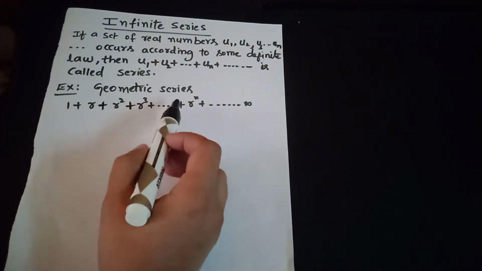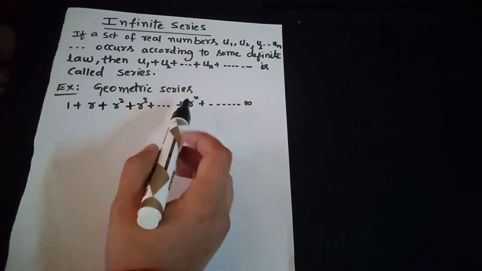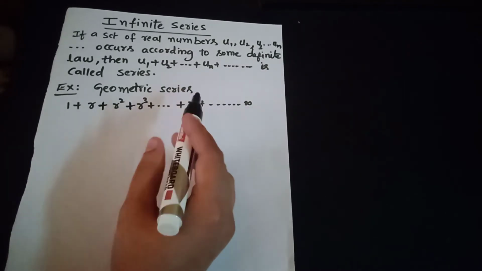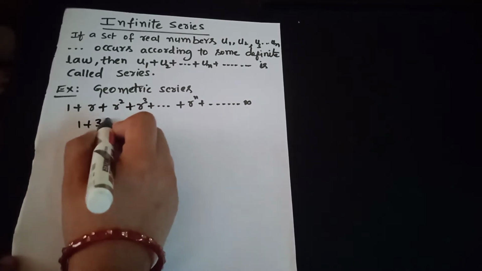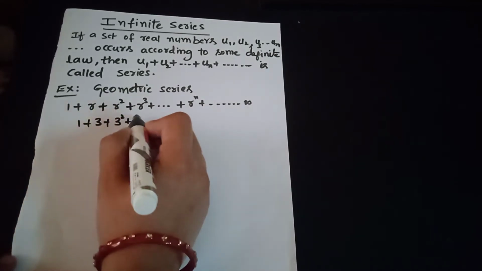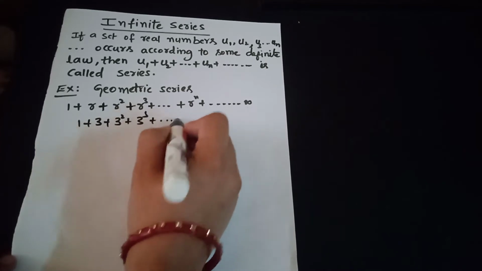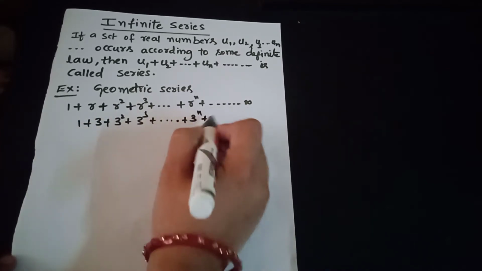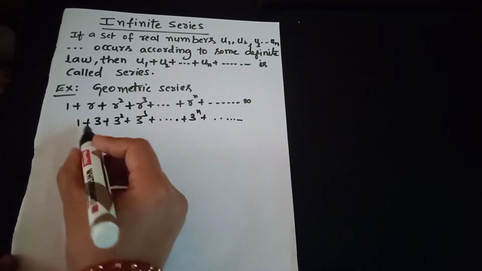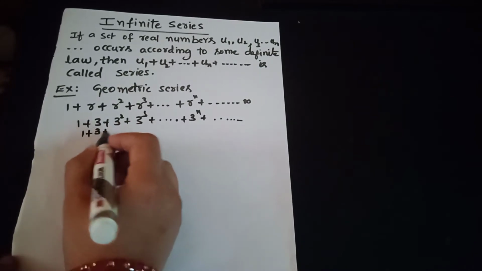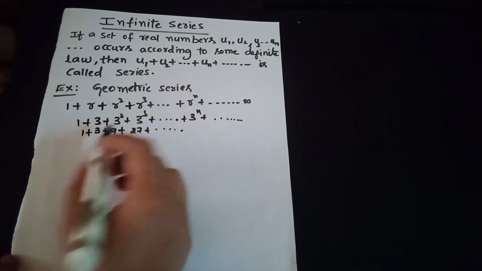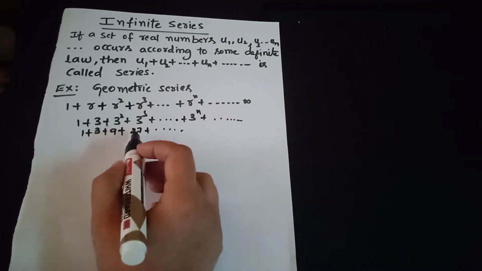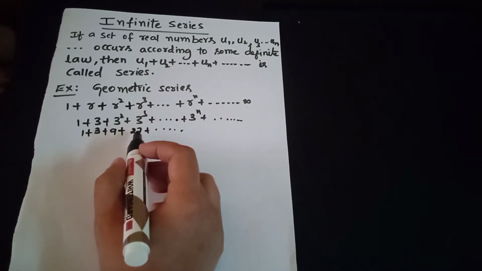Another example: 1 plus 3 plus 3 square plus 3 cube plus etc., 3 to the power of n, plus infinite terms. That is 1 plus 3 plus 9 plus 27. This is a geometric series and this is an example of an infinite series.